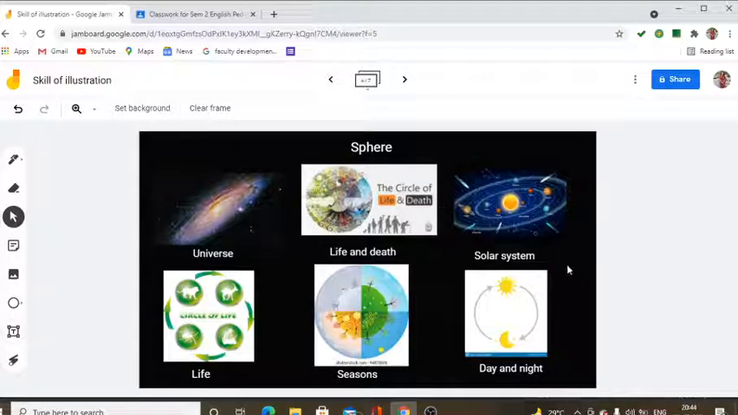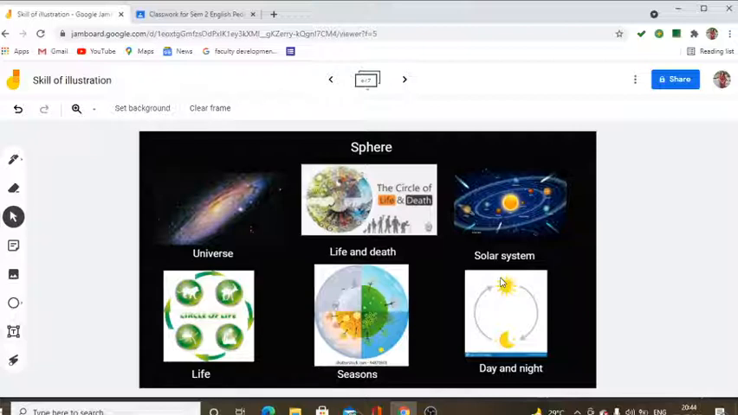The solar system has its orbits in a circular design. The circle of life also has a circular design. Seasons come in a circular form, and day and night also come in circular forms. That is where there is no end to it. It goes on and on.